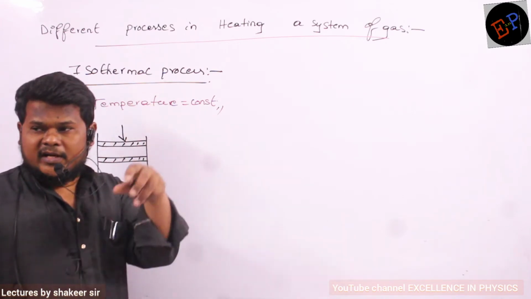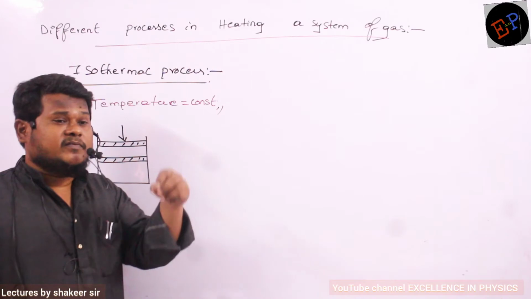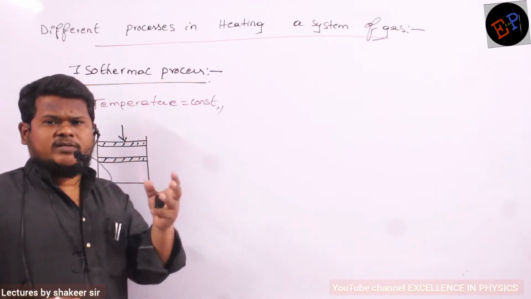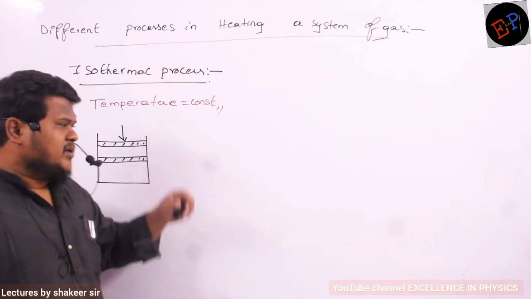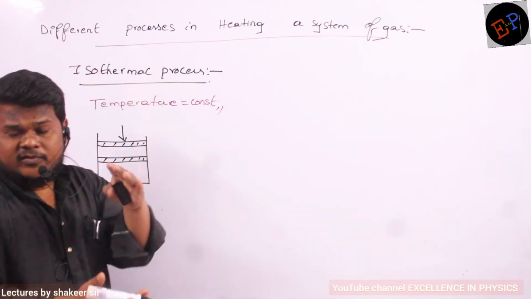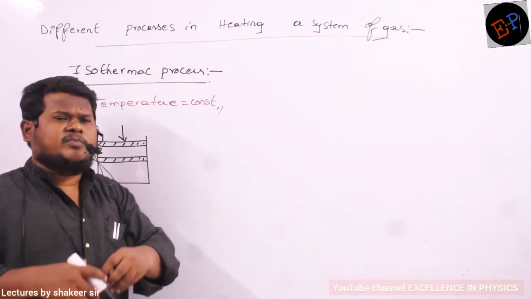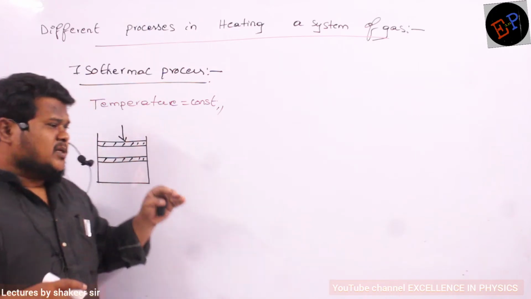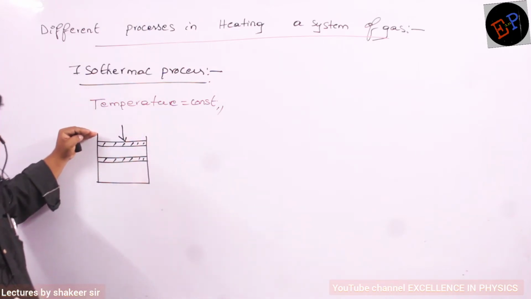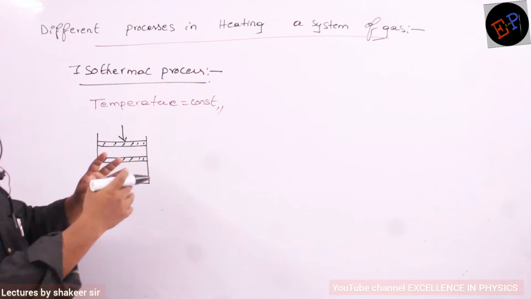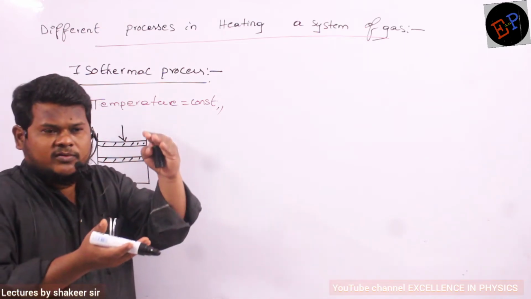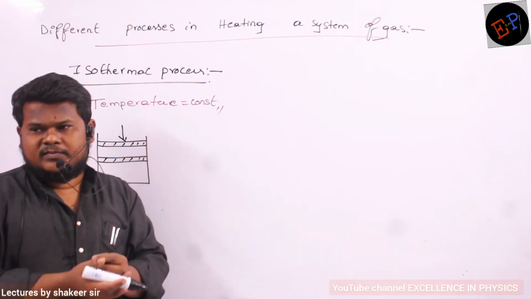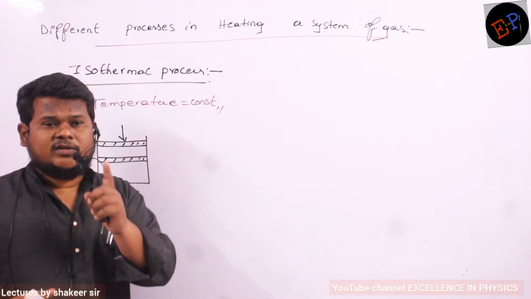It means that we have to do this process very, very slowly. That is the meaning of constant temperature. Are you able to understand? Even if you expand the gas or even if you compress the gas, the process should be very slow, so that as soon as temperature increases by a small value, heat energy should flow to the surroundings. It means you have to do the process very slowly. Then you can do work on the gas without changing temperature.